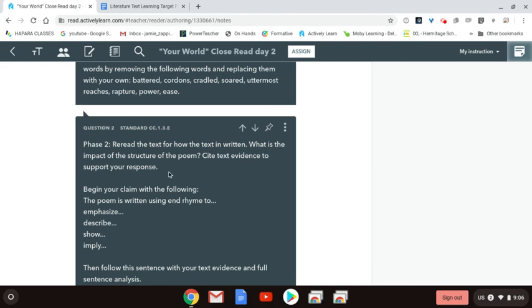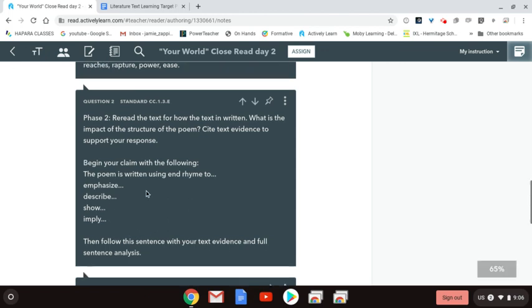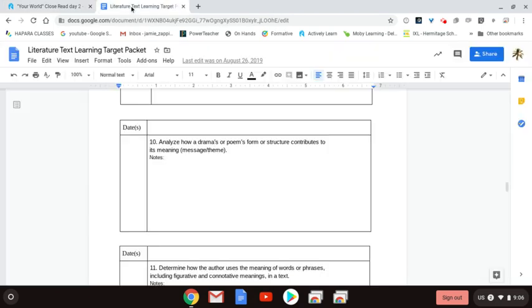I want you to begin your claim with the following. The poem is using end rhyme. So I want you to focus on the particular structural component of the use of end rhyme. I want you to think about what the end rhyme adds to the poem. What does the end rhyme emphasize? What does the end rhyme describe? What does the end rhyme show? Or what does the end rhyme imply for the reader? Finish that sentence off, then follow that sentence with your text evidence and full sentence analysis.